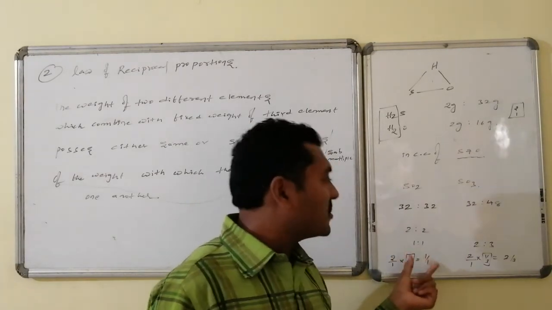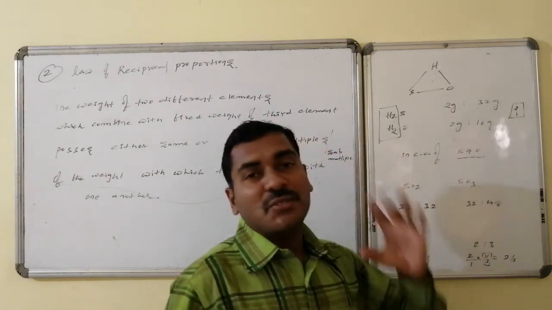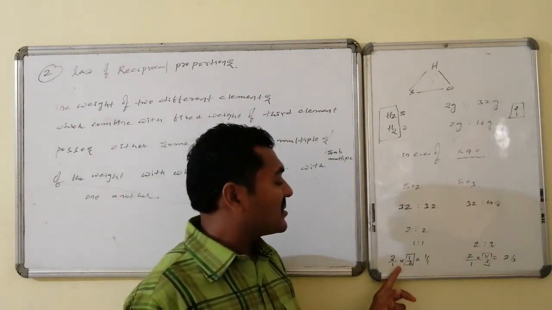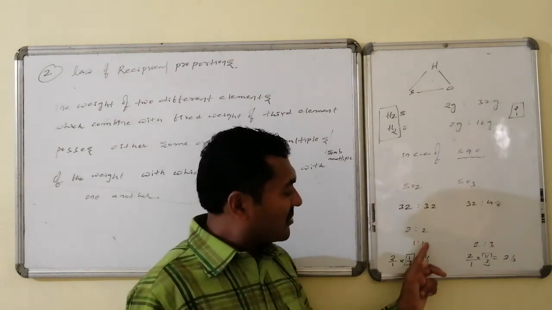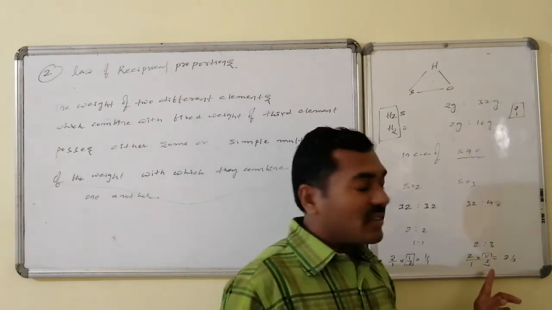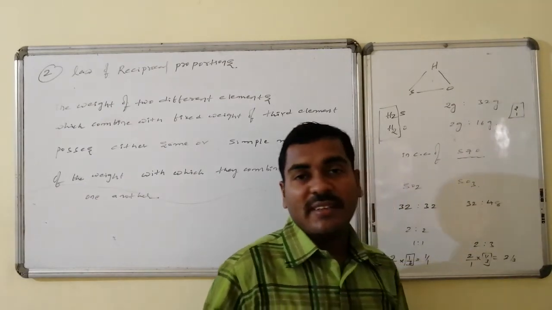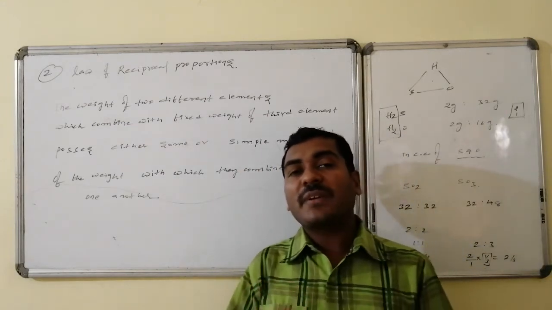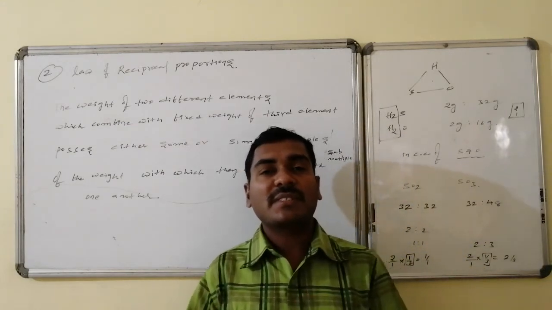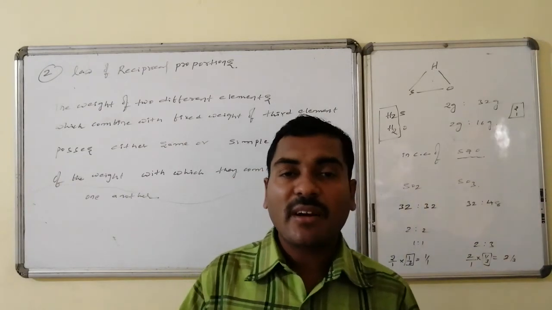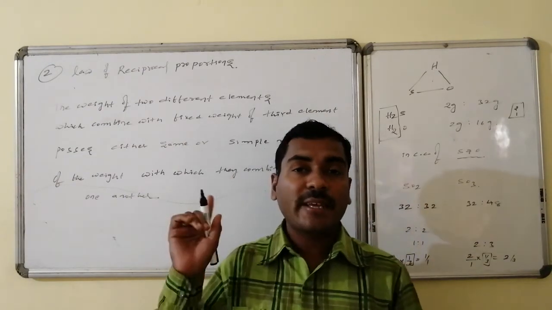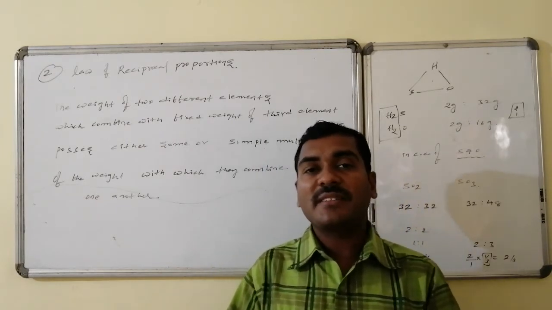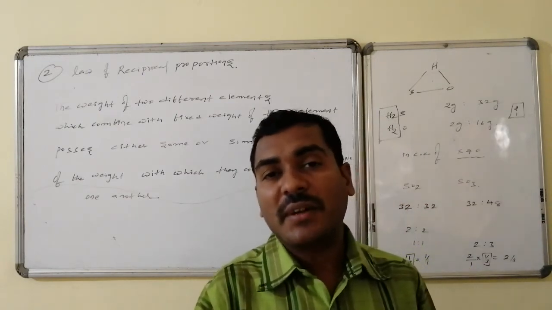But this 2:2, otherwise 1:1, or 2:3, should be a multiple or submultiple of the expected ratio 2:1. Yes, 2:1 into 1/2 becomes 1:1. 2:1 into 1/3 becomes 2/3. Thus this law is valid. Thus the definition of the law, once again: the two different elements which combine with a fixed weight of the first element, when they are involved in chemical combination, will maintain either the same weight ratio or multiples or submultiples of the first weight ratio, is said to be the law of reciprocal proportions.